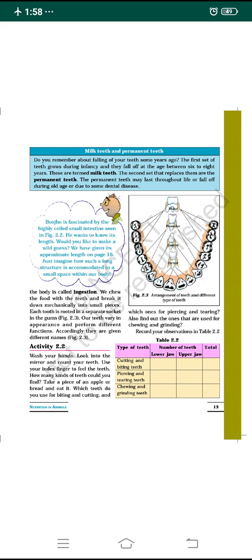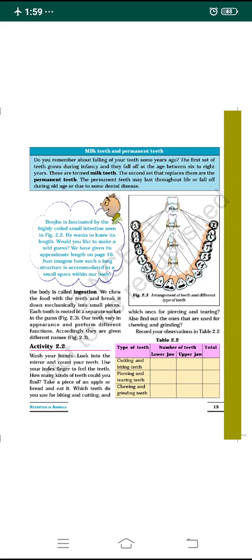There are four types of teeth we study in our mouth. Those are incisors, canines, premolars and molars. There are 16 teeth in the upper jaw and 16 teeth in the lower jaw. In the upper jaw, among the 16, there are 4 incisors, 2 canines, 4 premolars, and 6 molars. Together we get 16. Upper jaw 16, lower jaw 16, total 32.